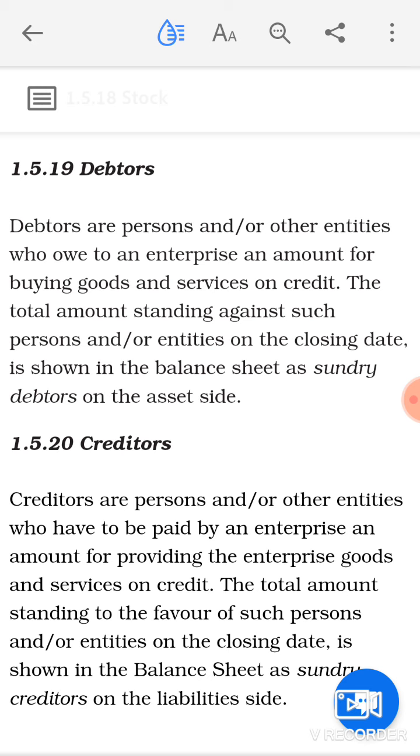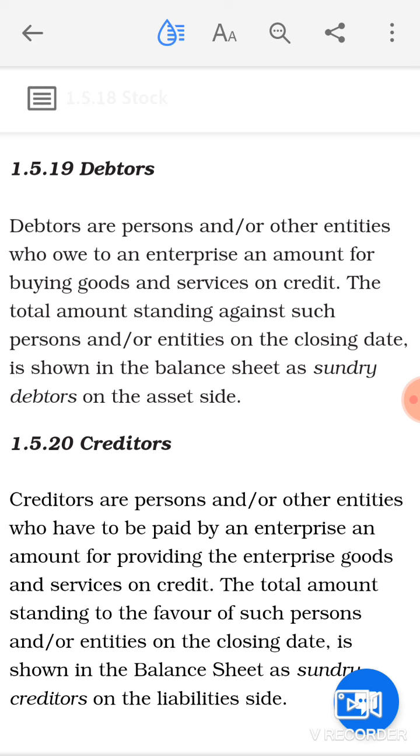The next is your creditors. Creditors are persons and or other entities who have to be paid by an enterprise an amount for providing the enterprise goods and services on credit. The total amount standing in favor of such persons and or entities on the closing date is shown in the balance sheet as sundry creditors on the liability side.